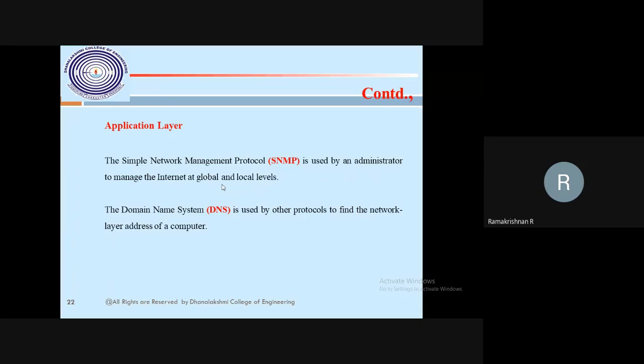Then the transport layer has UDP and TCP, the Transmission Control Protocol. After that is the network layer, which has the IP address, then the data link layer, then the physical layer.